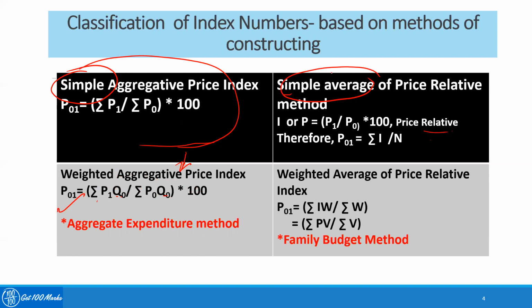On the other hand, in the simple average method, if we multiply the price relative I with the weights W, that is summation of I into W divided by the summation of weights. In some other way, we can say it is price relative into value divided by the summation of value. That will give you the weighted average of price relative index. This method is very, very important. We use it very often, and it is called the family budget method. The formula is summation PV divided by summation of V.